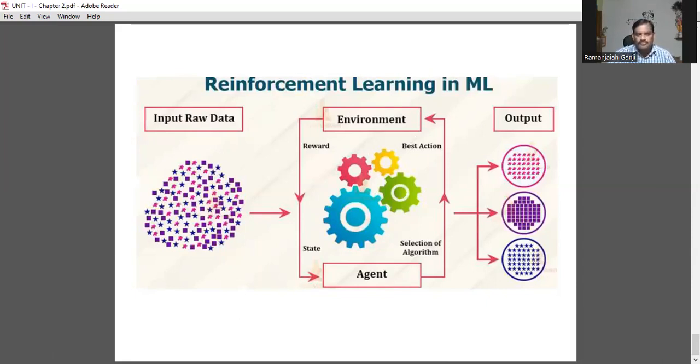Next one. In this case, we have one more component that is in the form of deep learning component. The questions may be in terms of machine learning components too.